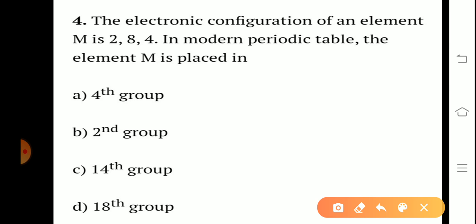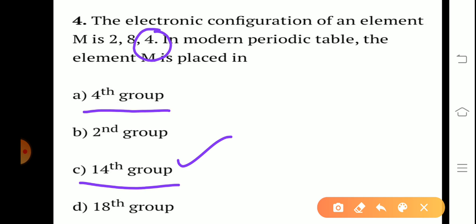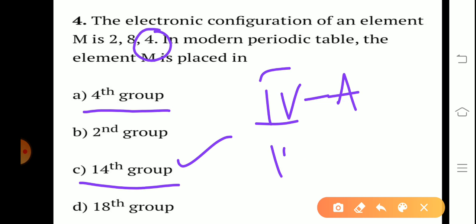The electronic configuration of an element M is 2, 8, 4. In the modern periodic table, the element M is placed in. So what is the M actually? With 14 electrons. Okay, so valence electrons how many? First of all 4. So it belongs to 14th group. Understand, not 4th group, because we don't have any 4th group. We have fourth A or 14th group, but here fourth group is given, so it is absolutely wrong.